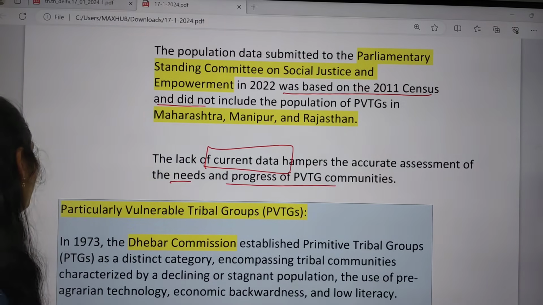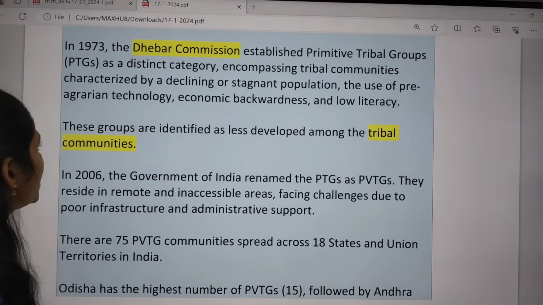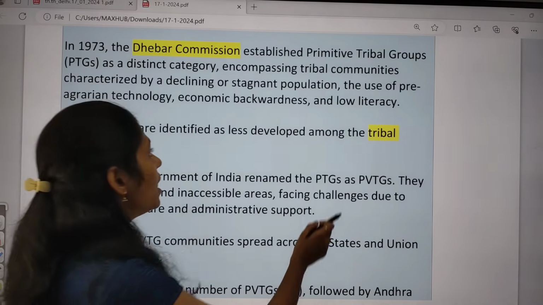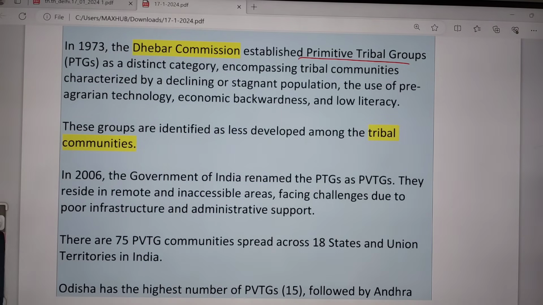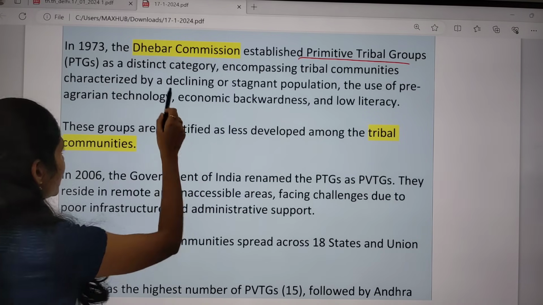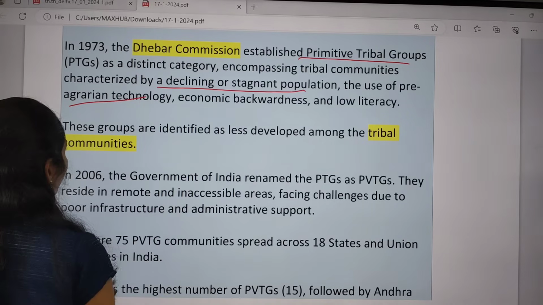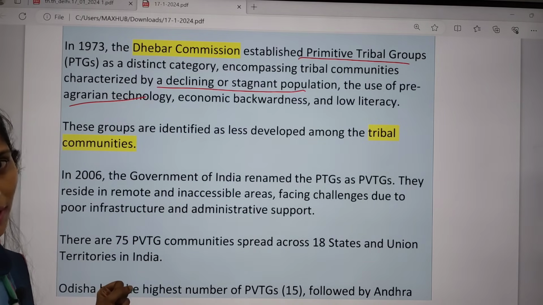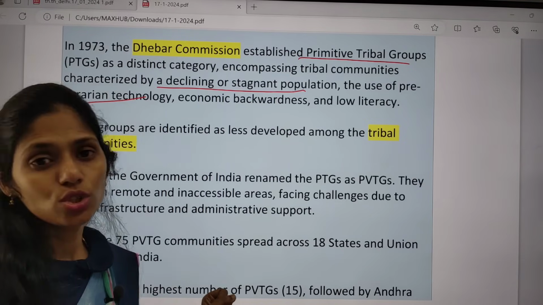If we talk about these PBTGs, in 1973 the Dhebar Commission established primitive tribal groups, that is PTGs, as a distinct category. Why are these people kept in a separate category? Because of a declining or stagnant population, the use of pre-agrarian technologies, economic backwardness, very low literacy and social backwardness.